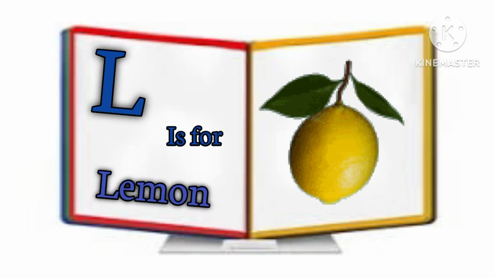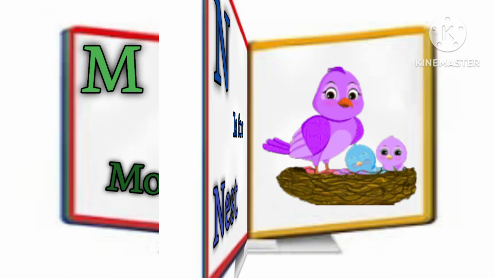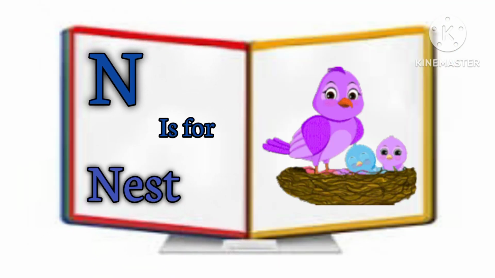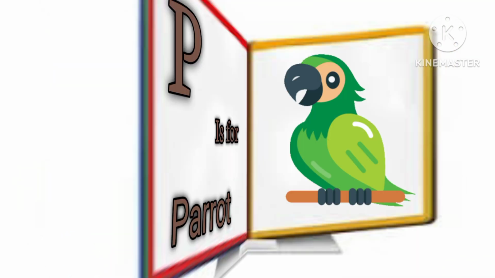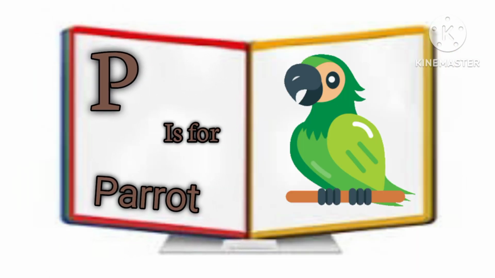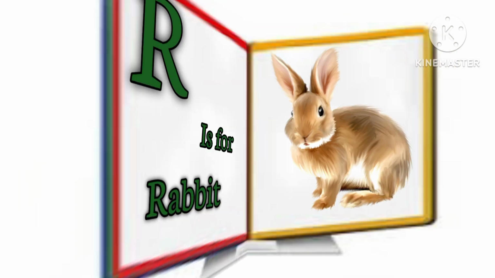L is for lemon. M is for moon. N is for nest. O is for orange. P is for parrot. Q is for queen.